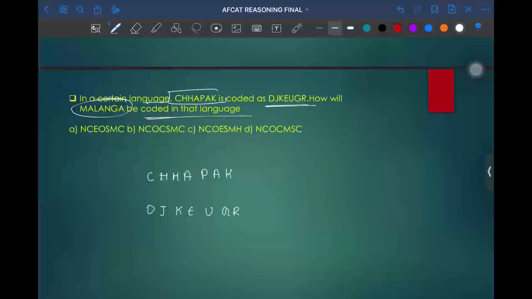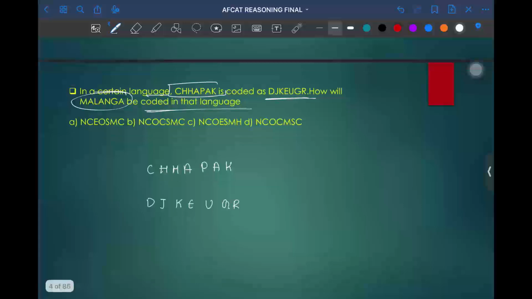Along with this, just write down the question so that we don't waste much time after solving this.